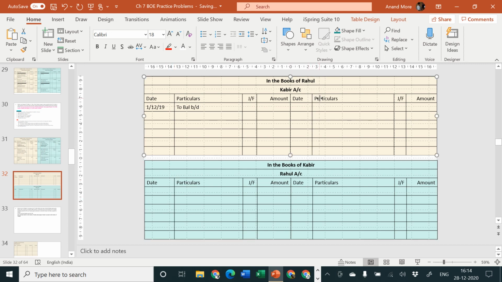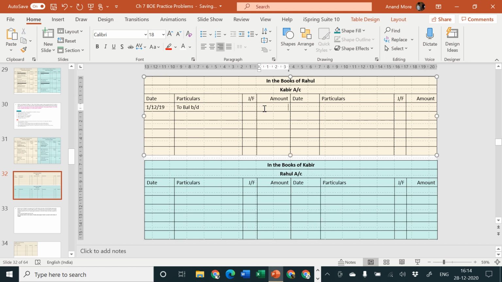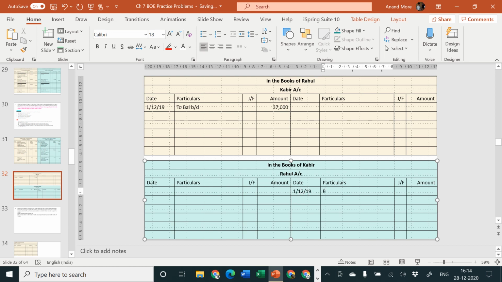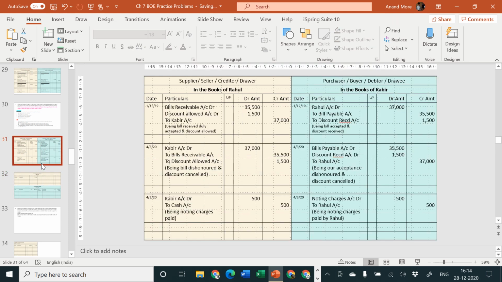To balance brought down. What is the amount? The amount is rupees 37,000. And in the books of Kabir, the entry will be 1st of December 2019 by balance brought down. Amount is how much? 37,000. Then the first entry is passed by us. Our first entry in the books of Rahul was bills receivable account debit, discount allowed account debit to Kabir account.